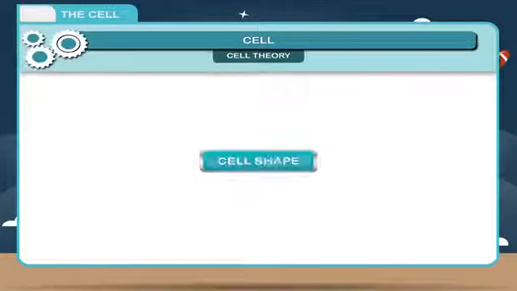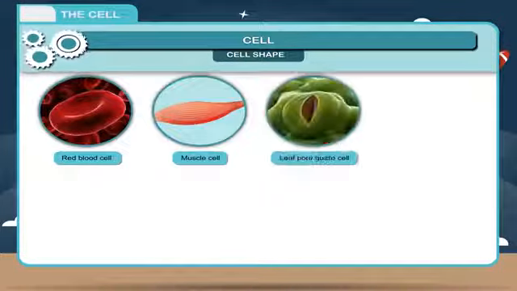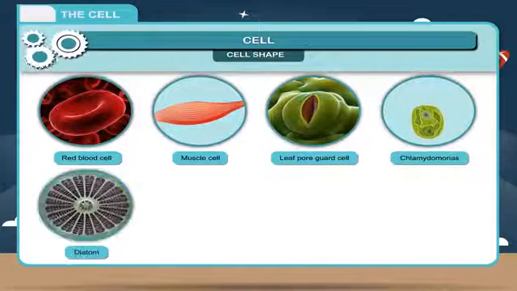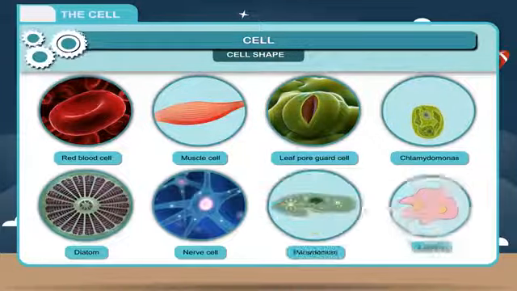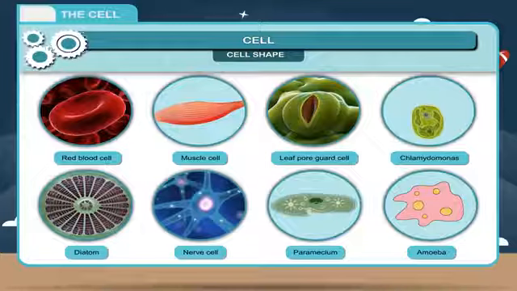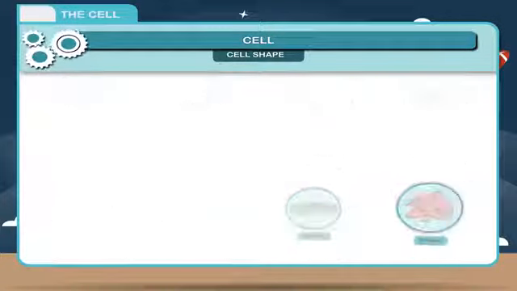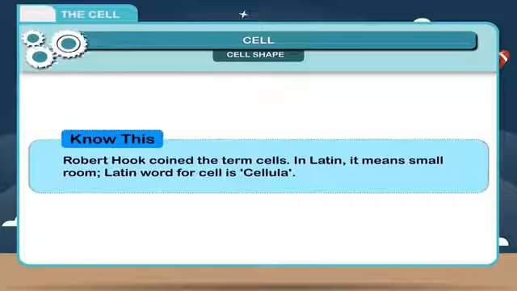Cell shape. Cells are of various shapes, which may be spherical, oval, elongated, or columnar. Amoeba is irregular in shape and keeps on changing its shape. Chlamydomonas is pear-shaped. Know this: Robert Hooke coined the term cells. In Latin, it means small room. The Latin word for cell is cellula.